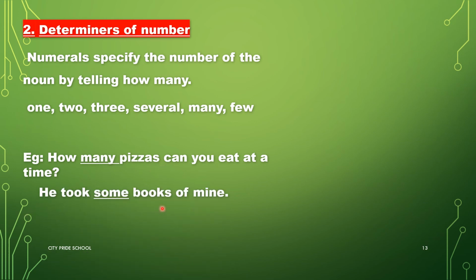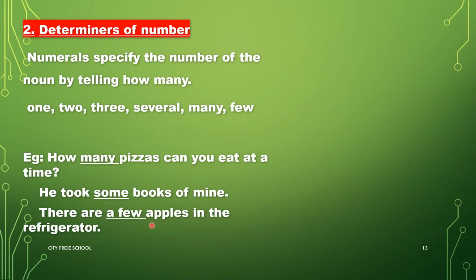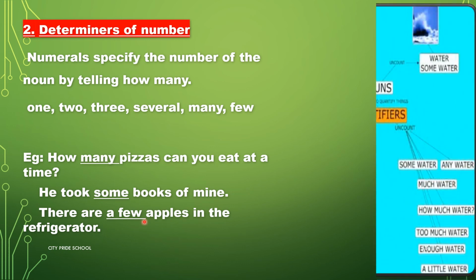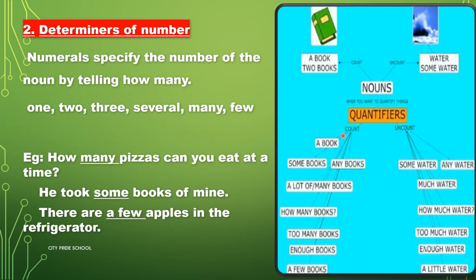He took some books of mine. Books is a countable noun, so some is acting here as a determiner of number. There are a few apples in the refrigerator. Apples is a countable noun, so a few becomes a determiner of number. Now, if you see in this picture, on the left hand side, book or books is a countable noun and water is an uncountable noun. So, how are quantifiers used?